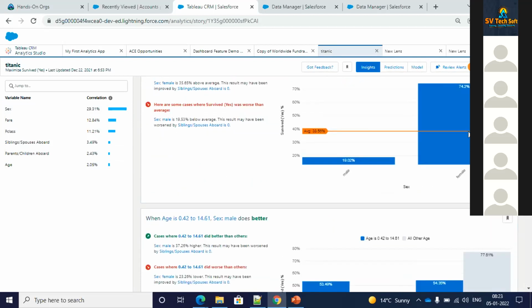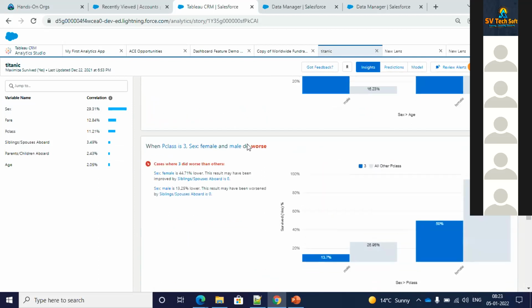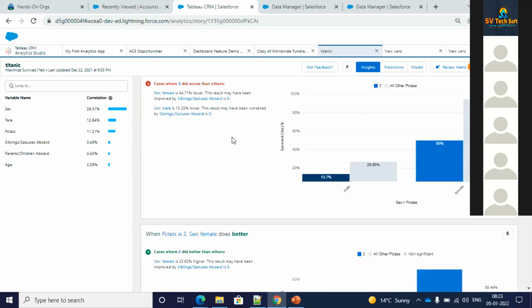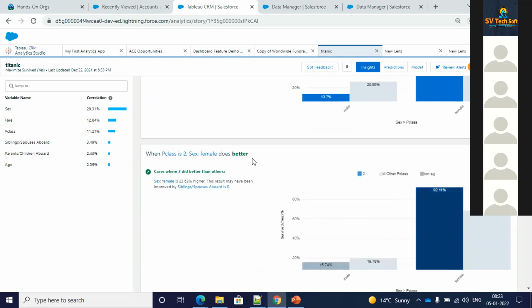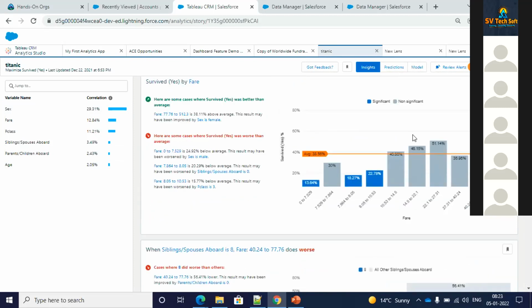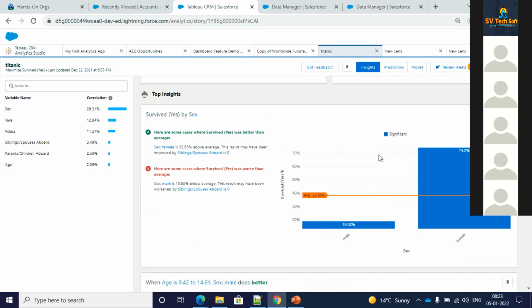Okay, stories help you to build the models. It takes in the historical data and gives you information, like how something is performing better and all. So this is more of the discovery part which is there in the story.